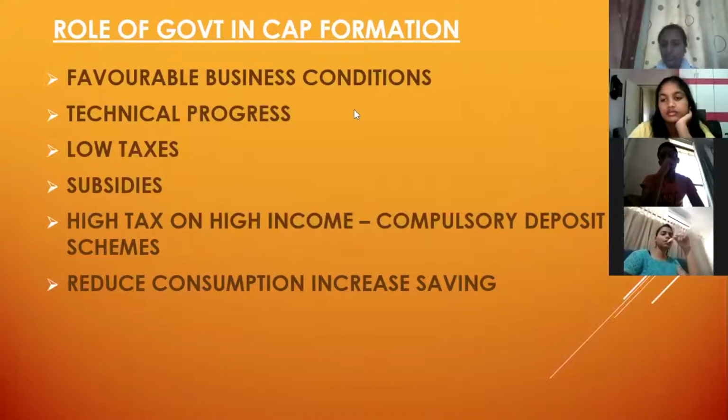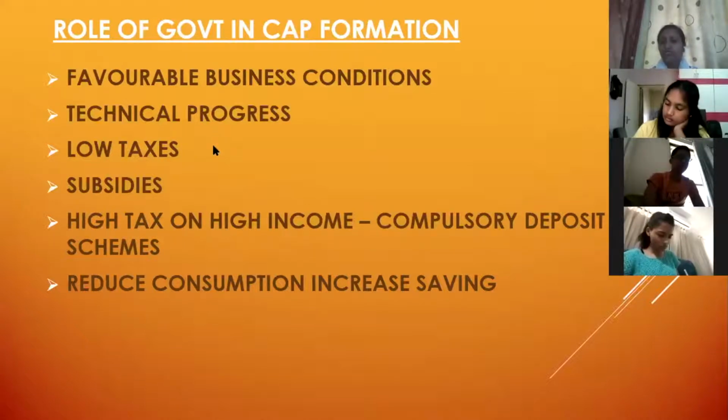Okay. Technical progress. Government only helps the institutes which are involved in development processes by giving them grants, by giving them initiatives to develop more. Okay, so that is where they come in technical progress. Low taxes. I told you, if you have high taxes, whether it is income tax or sales tax.